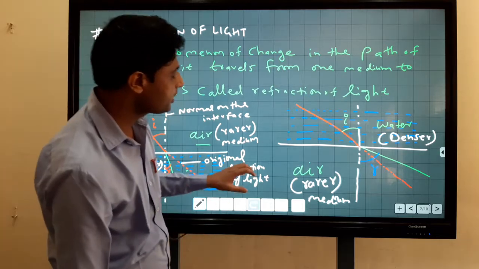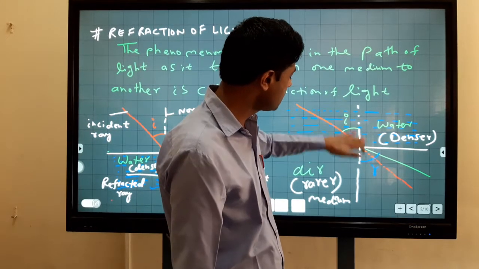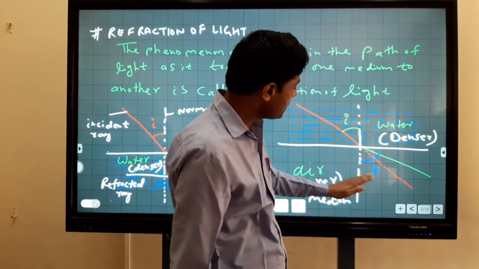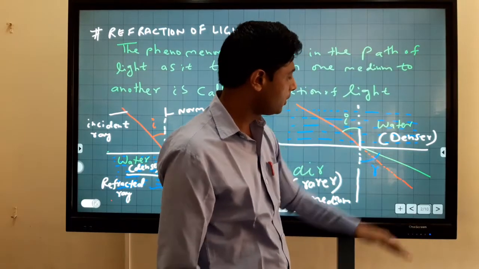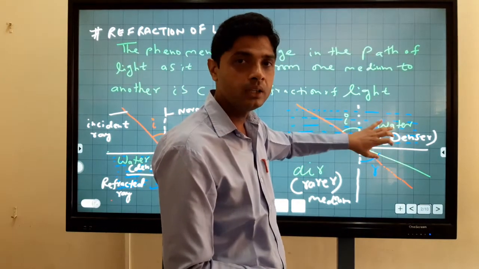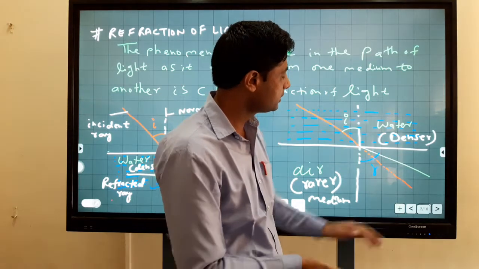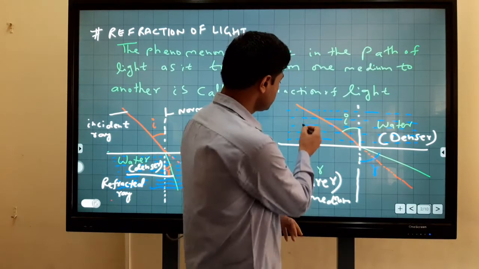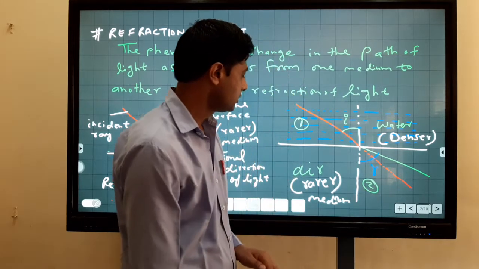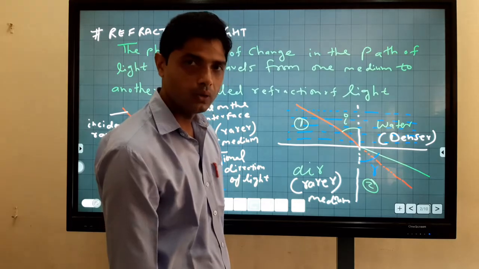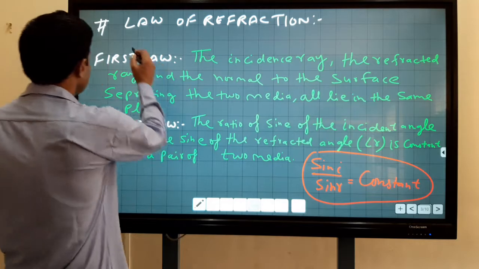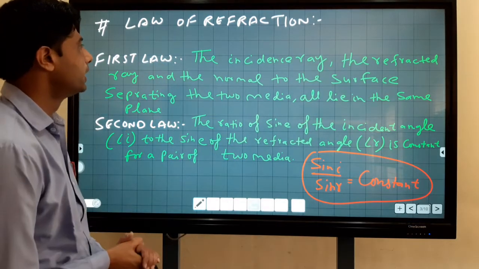But when a ray of light travels from denser to rare, the ray of light moves away from the normal. It means the speed of light will increase in the second medium. That is the first medium, that is the second medium. Okay, I hope you understood. Now I will discuss the laws of refraction.